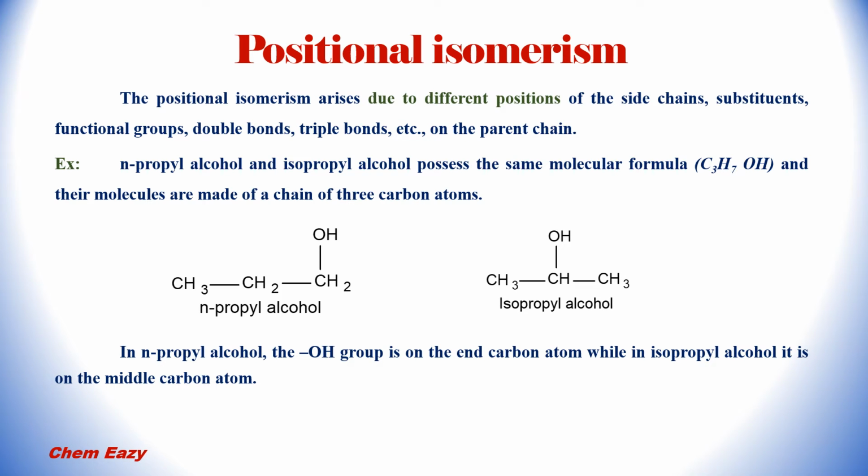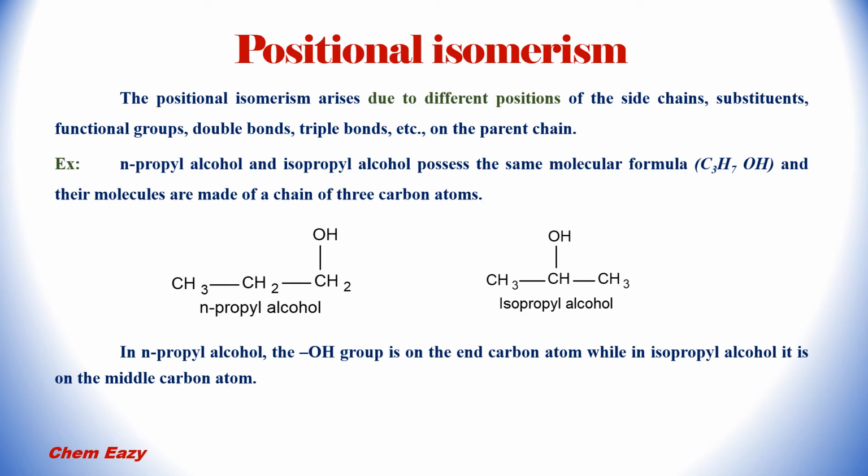Second one is positional isomerism. From the name itself you can understand, positional isomerism arises due to different positions of the side chains, substituents, functional groups, double bonds, triple bonds on the parent chain.